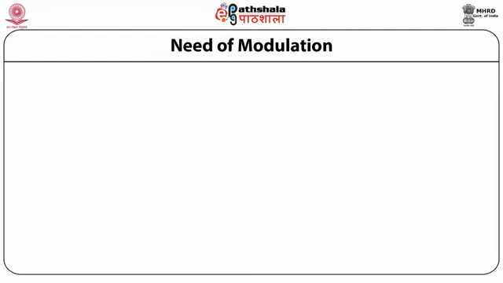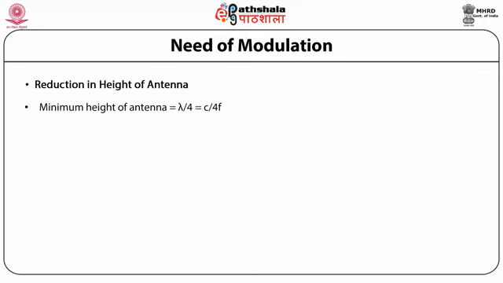Now the question arises, what is the need of modulation? Number 1, reduction in the height of antenna. The minimum height of antenna is lambda by 4, which is equal to C by 4f. So for, let's say, f equal to 10 kilohertz, if we calculate C by 4f, it is equal to 7500 meters.